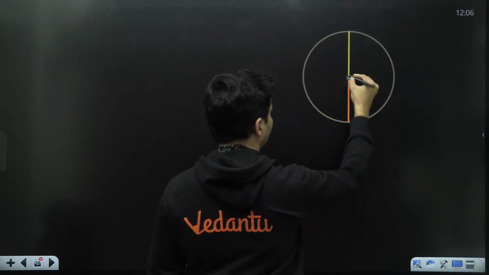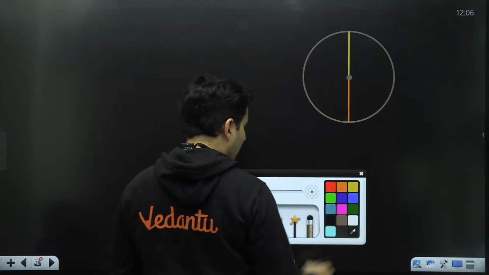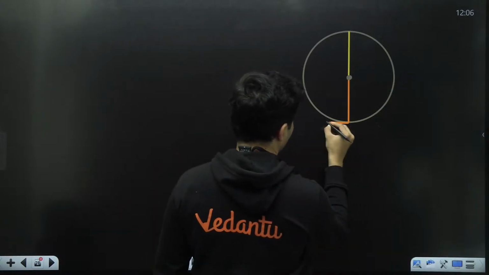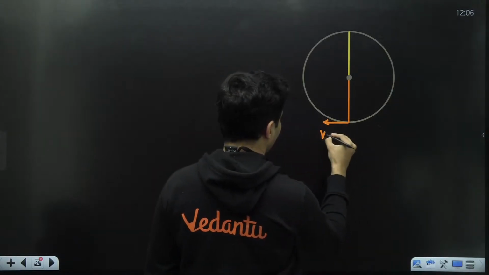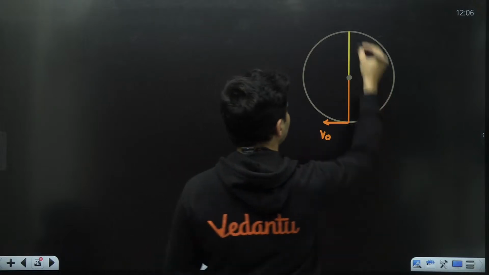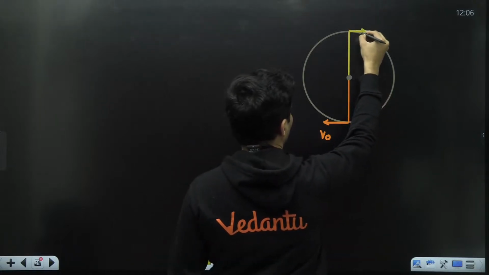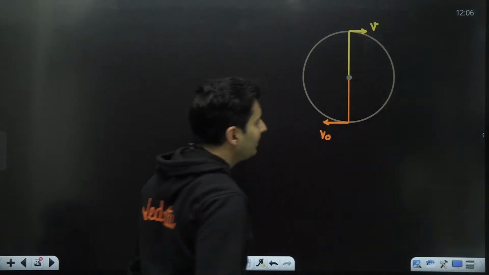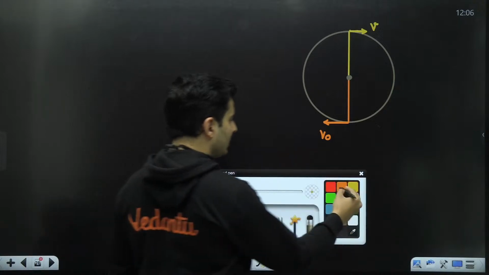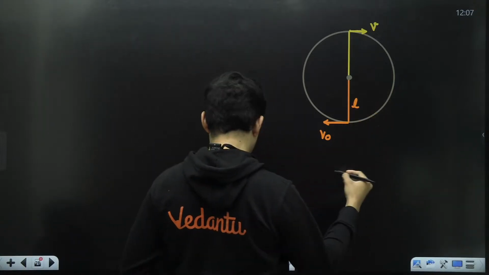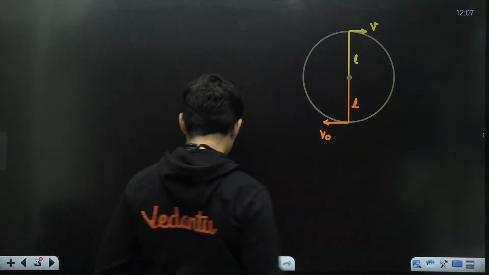This is our center. Now, first I will say that the velocity is over here and that is V naught. And when it reaches the top, there will be some other velocity. Let's just call it V. The length of the string is also given. This is L, and of course, this is also L.